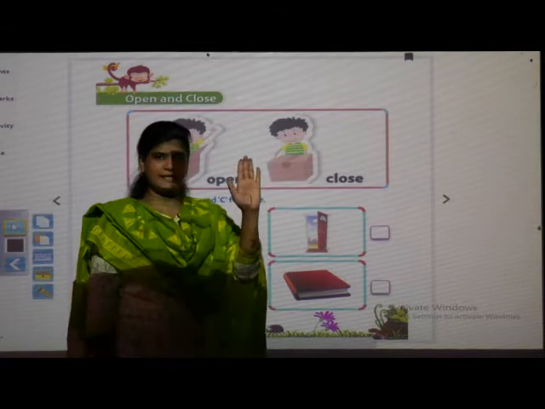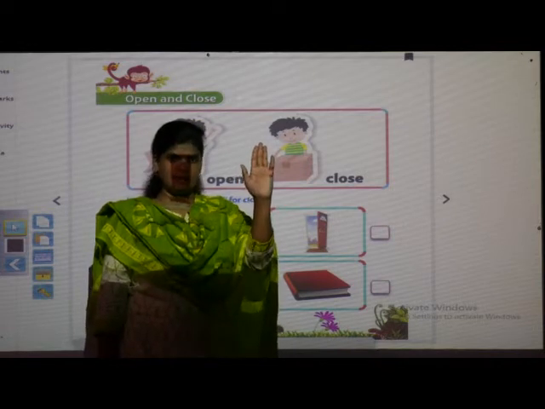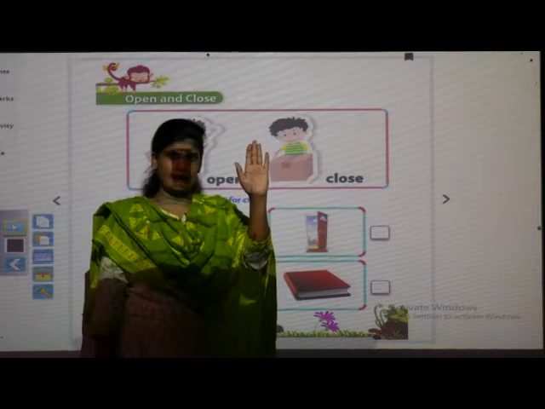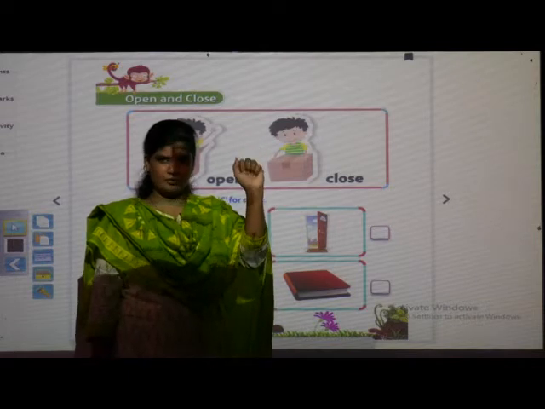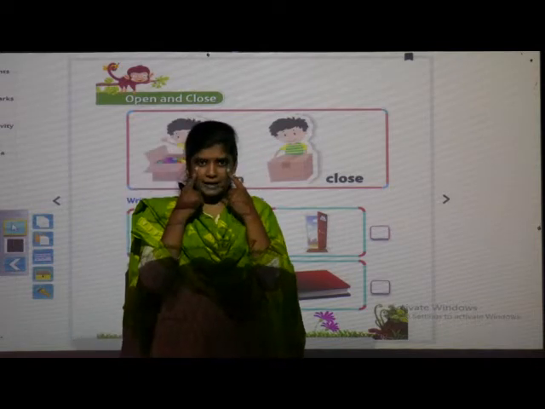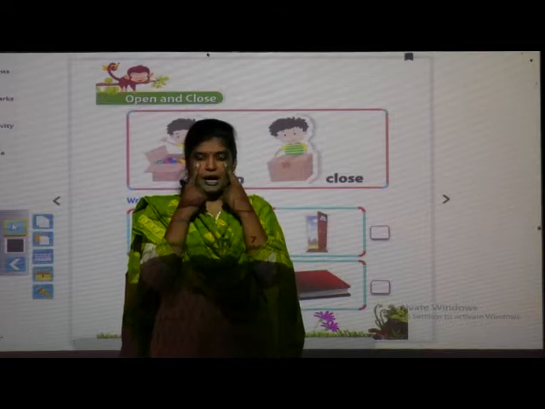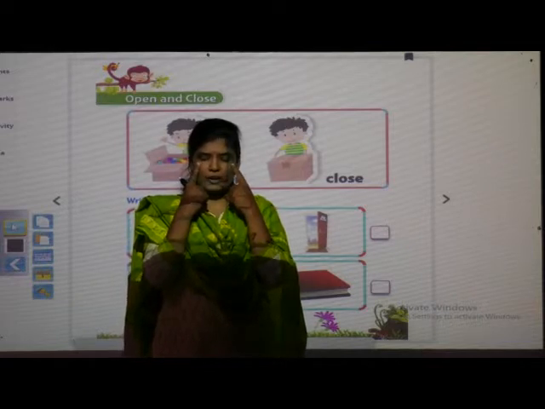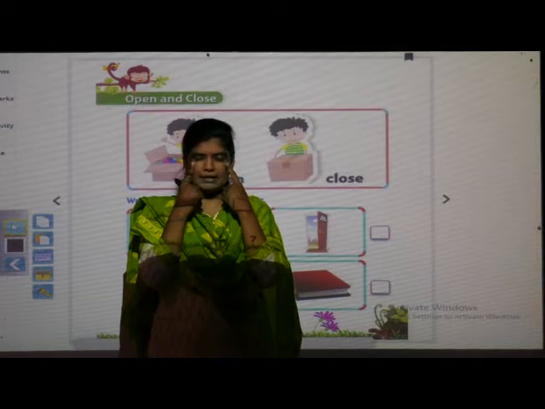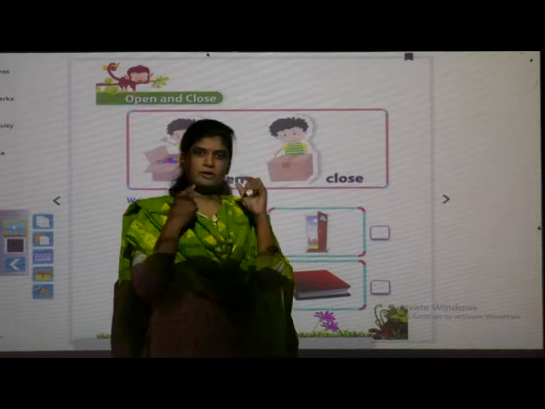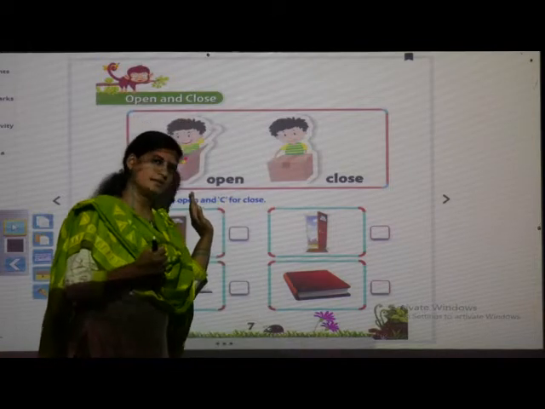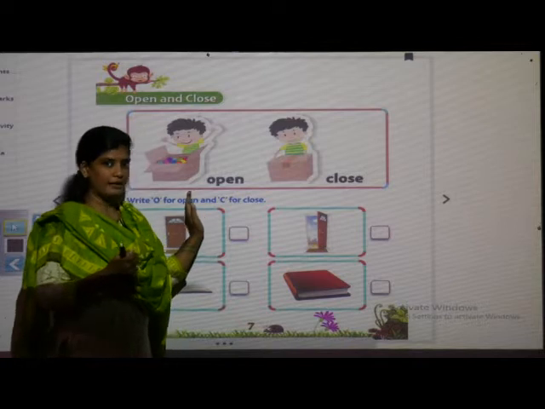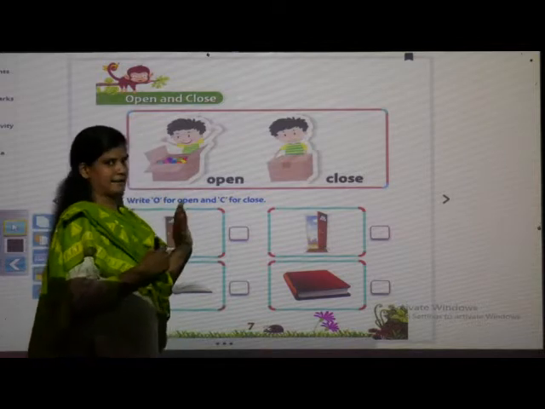So, see, this is my hand. This hand is open. Now, it is closed. It is open. It is closed. You can see my eyes. They are open. Now, they are closed. When I close my eyes, they are closed. I will open my eyes. See, they are open. So like this, we can learn the concept in different ways. We can do the practice.